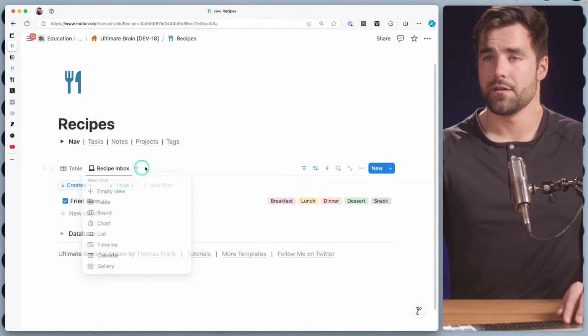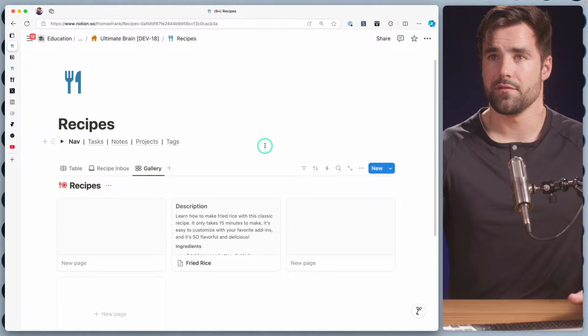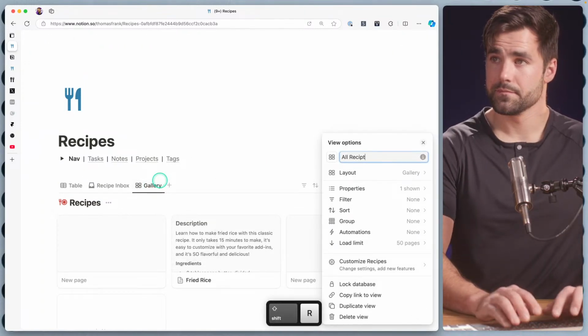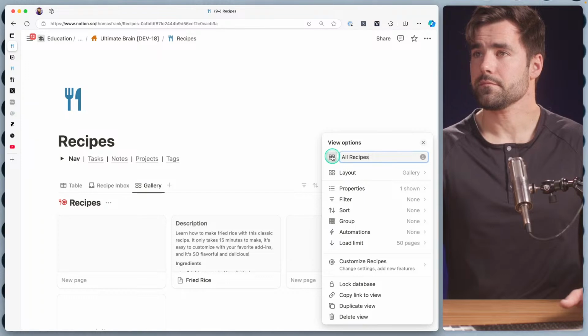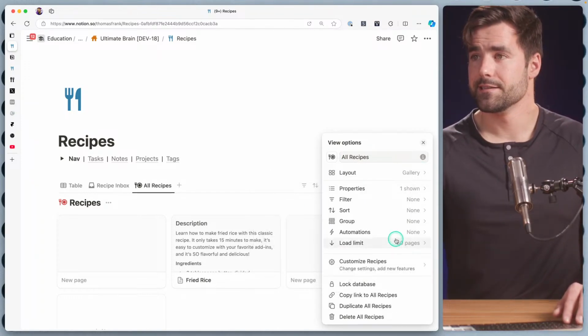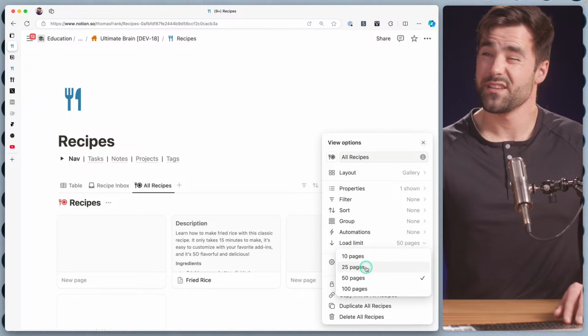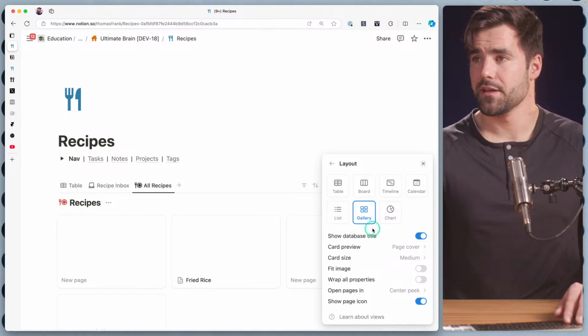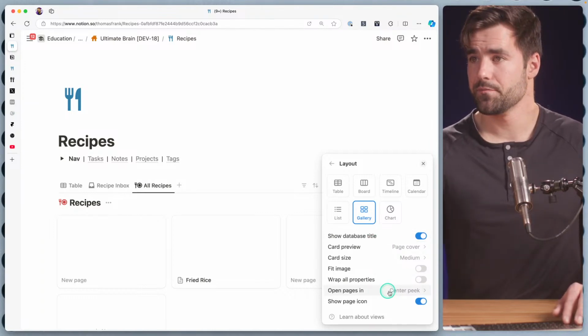So now if we create, let's just say a gallery view, I'm going to call this one all recipes. Give it a nice little fork and plate icon. I'm going to limit it to 25, I think that will work for a gallery. And we're going to set the card preview to cover so we can actually upload our own images if we want to.